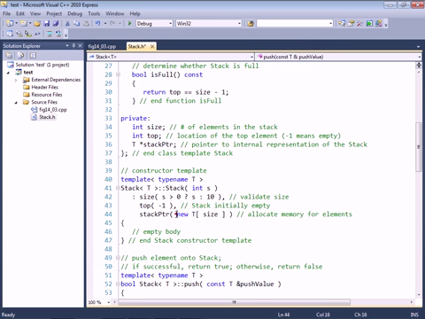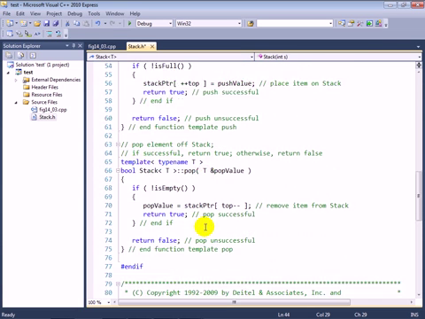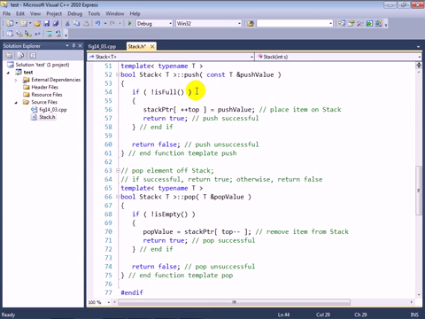We do, however, have to have a default constructor associated with whatever type we're allocating, because when you create an array of a given type, it's creating objects of that type, and those objects need to be initialized. So if your class does not have a default constructor, you won't be able to use it with our stack class. Let's go back to the push function here.